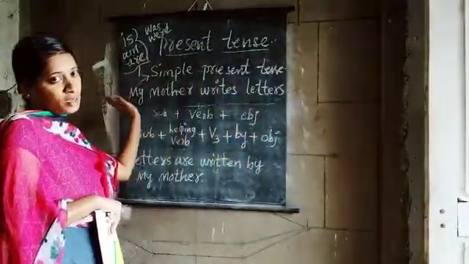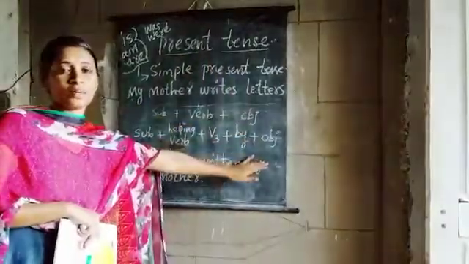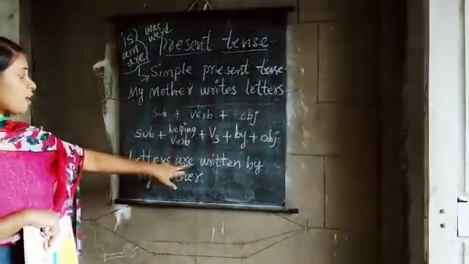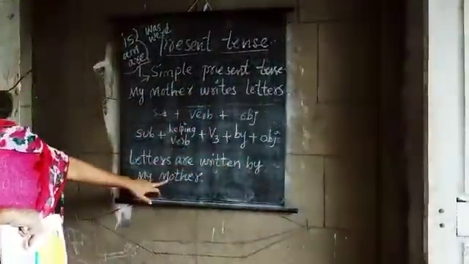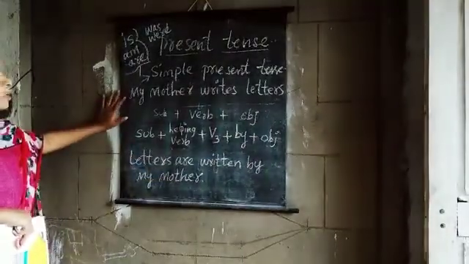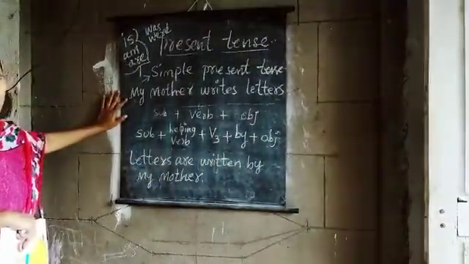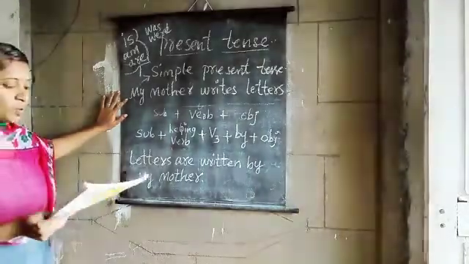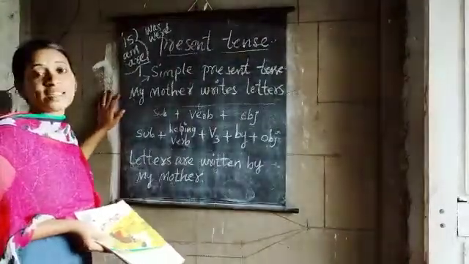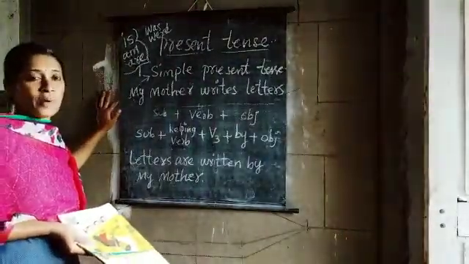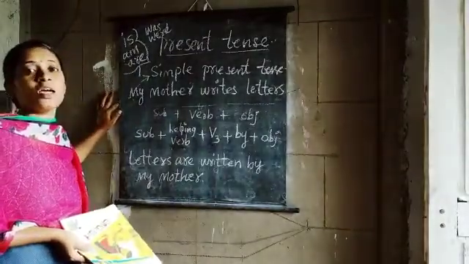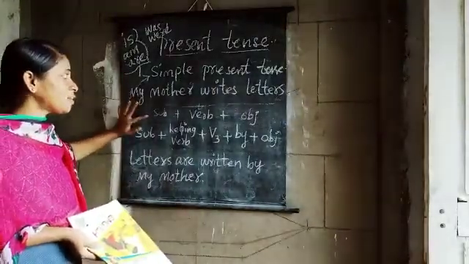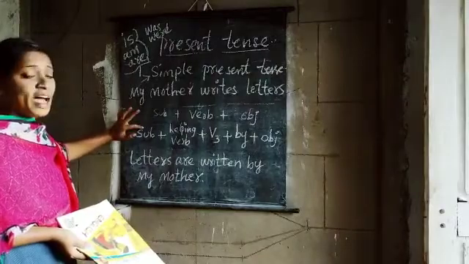So the subject of the sentence you bring and write in the place of object. Very easy. So here, letters are written by my mother. These are the forms of how to write simple present tense sentences in passive voice. Okay, children. The next one is present continuous tense. We shall see about the present continuous tense in the next class. Okay, children. So all of you write this formula and learn it by heart.